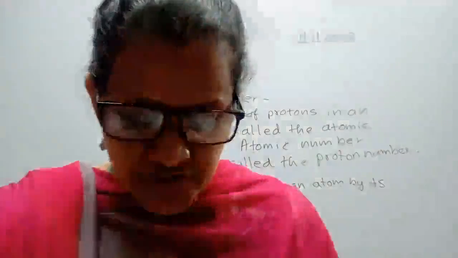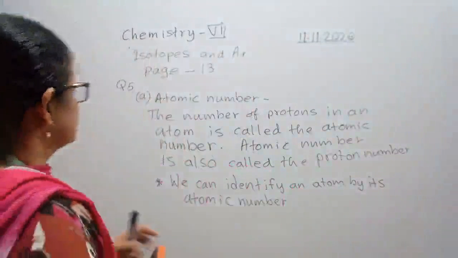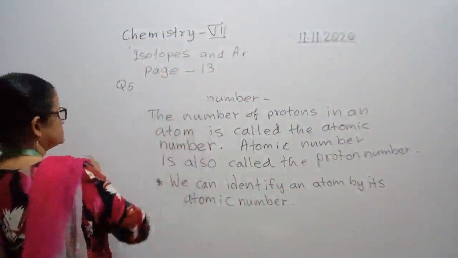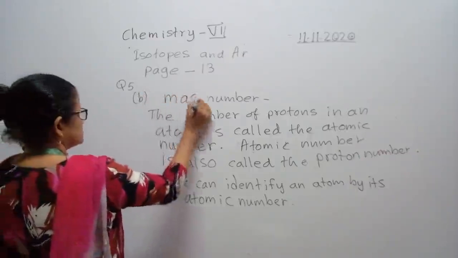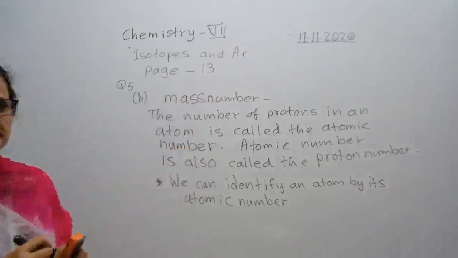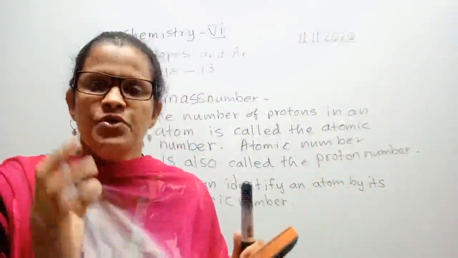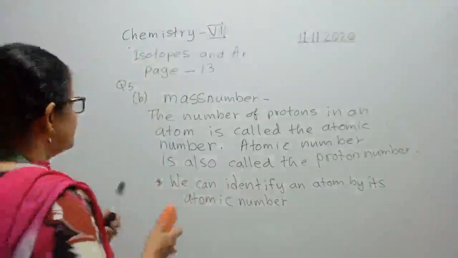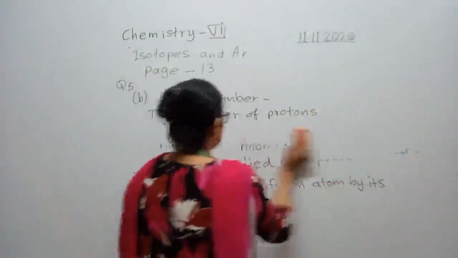Okay. Next question is, what is mass number? Question B. Yes, we know only protons and neutrons have mass, electrons have zero mass. So mass number should be formed together by protons and neutrons only. Then that is the definition: the number of protons and neutrons together.